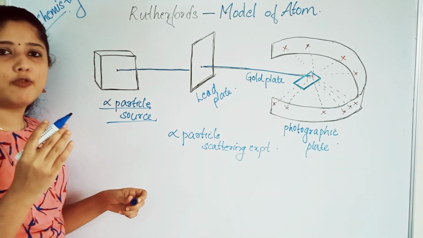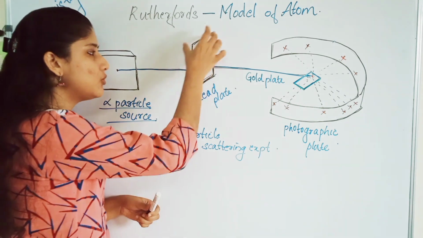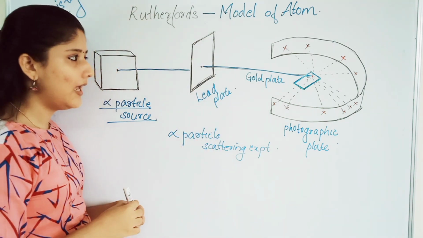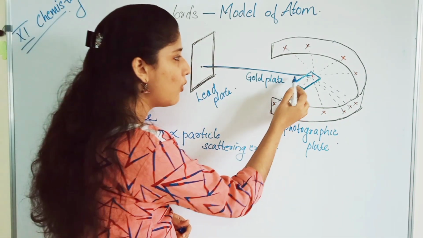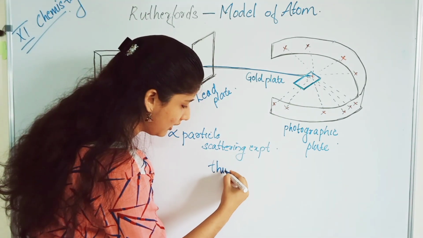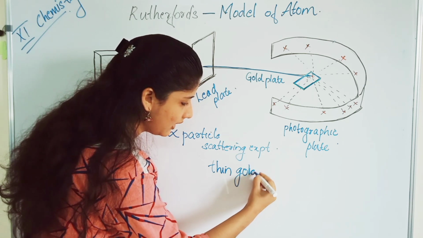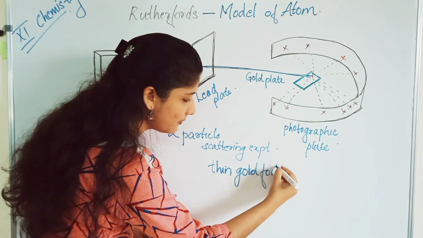From this source alpha particles will be produced, and these alpha particles will go through the lead plate and strike a gold plate. A thin gold foil is used for the experiment.